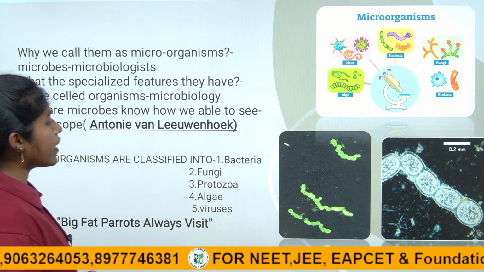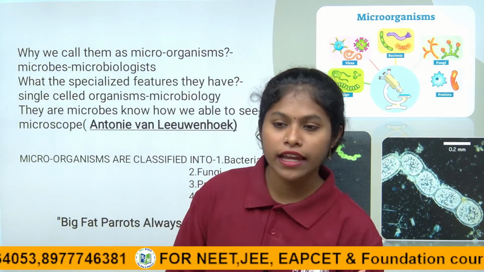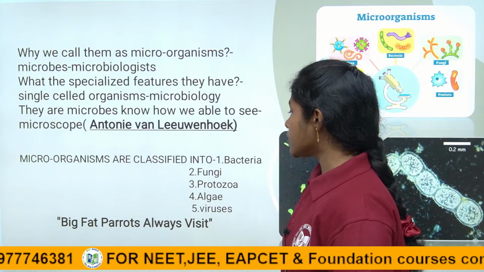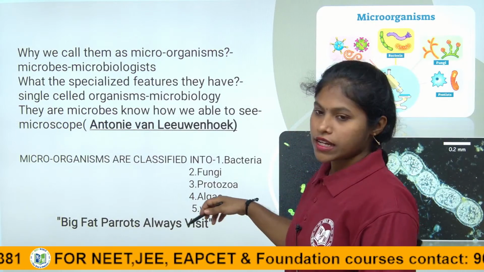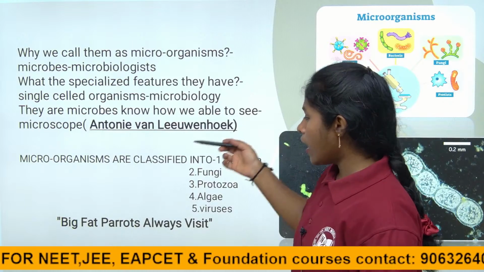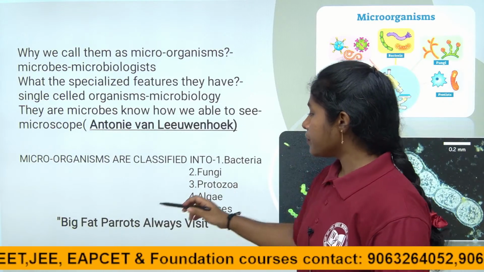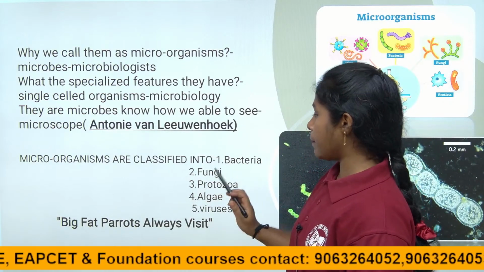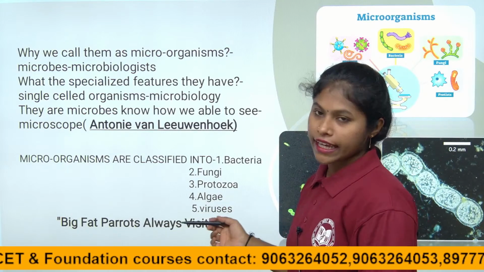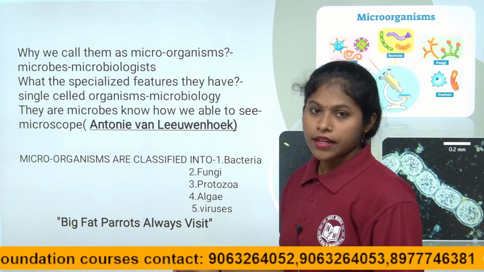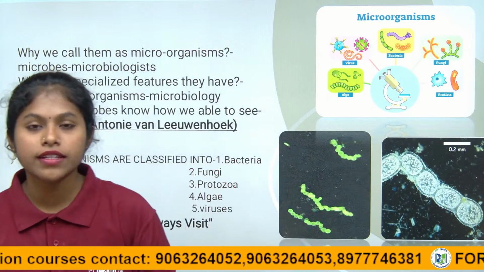Microorganisms are classified into 5 types. For this I have given you a mnemonic, right children. So, Big Fat Parrots Always Visit. Big means bacteria, F means fungi, P for parrots means protozoa, A means algae, V means viruses. This is the mnemonic for easy understanding children.